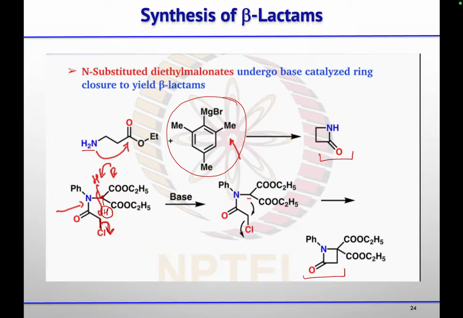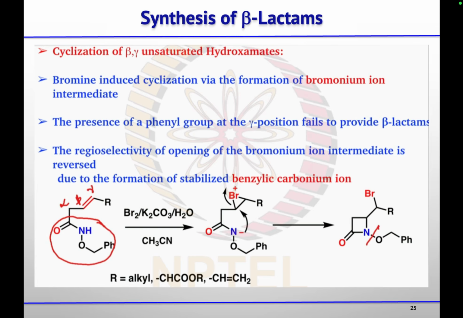So one can do substitution where nitrogen can attack on the carbonyl carbon if a leaving group was there, or if that leaving group is present at the alpha position of the carbonyl carbon, then also that active methylene carbon will attack at that position to do the SN2 substitution, and in both the cases you will get beta lactam. Then one can use the cyclization reaction of beta gamma unsaturated hydroxamates.